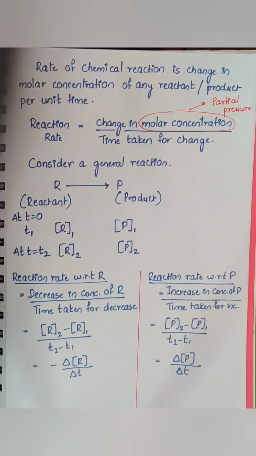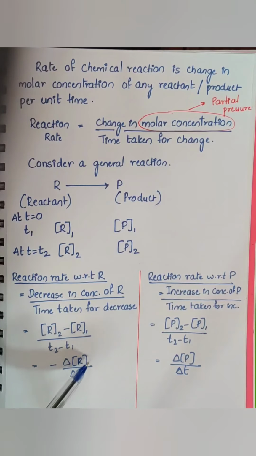So always remember that the reaction rate will not be negative, it will always be positive. Whenever you are writing the reaction rate with respect to the reactant, a negative sign is written because this delta R value will be negative. In order to make that positive, we put a minus.